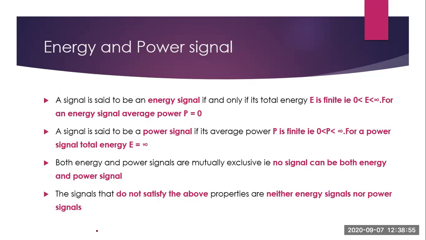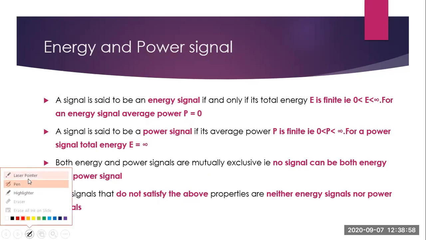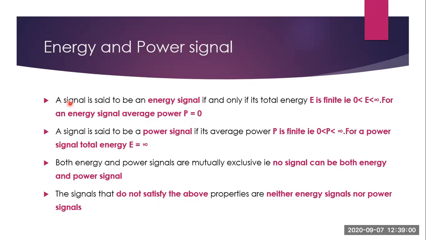Now there are certain conditions to check whether the signal is an energy signal or a power signal. A signal is said to be an energy signal if and only if its total energy is finite, that is 0 less than E less than infinity, and average power will be equal to 0. So if it is an energy signal, energy will be a finite value and the power will be equal to 0. In the same way, if a signal is said to be a power signal, then average power will be a finite value, and for such a signal energy will be equal to infinity.